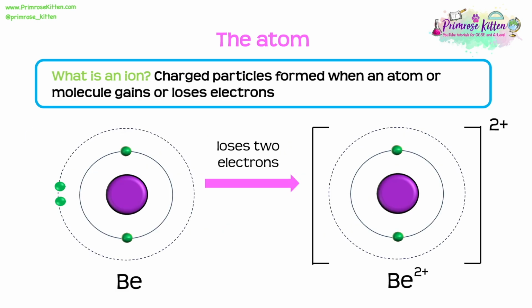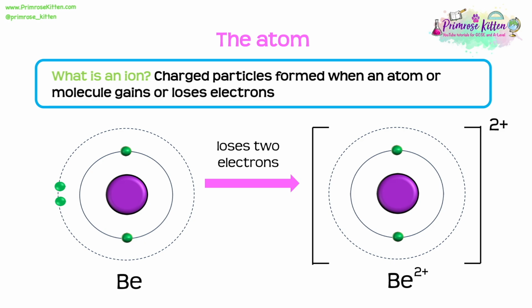Now let's have a think about the ion. What is an ion? An ion is a charged particle which forms when an atom or a molecule gains or loses an electron. So here I've got a diagram of a beryllium atom. I can see that it has 4 electrons. Now the beryllium atom can lose the 2 electrons within its outer shell to become a beryllium ion.